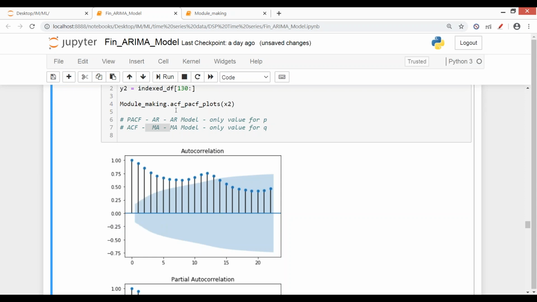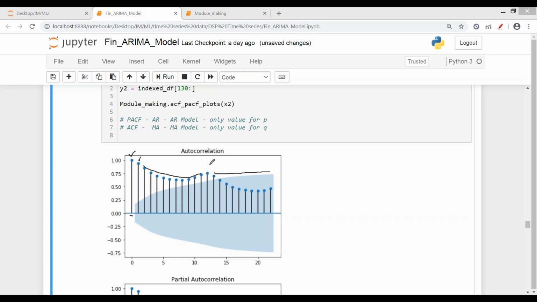By using this ACF graph we'll see the value for MA, that was the parameter Q. So here how many values are out of the significant zone. The most significant value is this one, it is completely out of this blue zone, correct? Then after that, this is my significant value, then the values go down, correct? After that, you see the values are not that significant in order to make prediction for the next day.